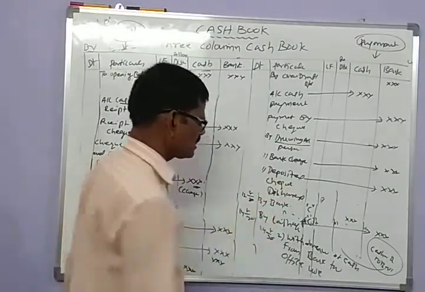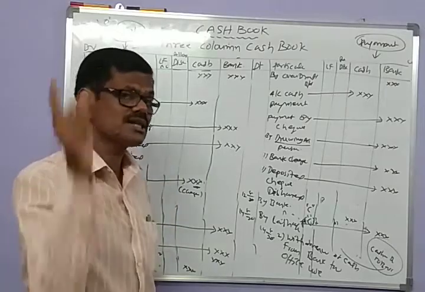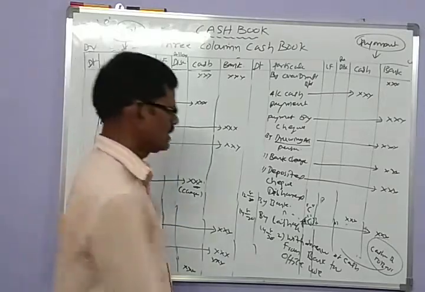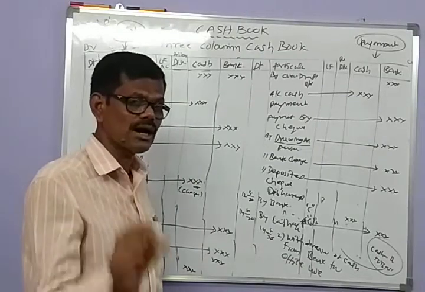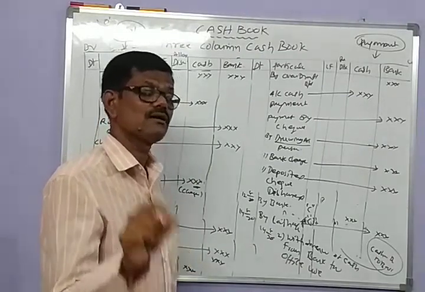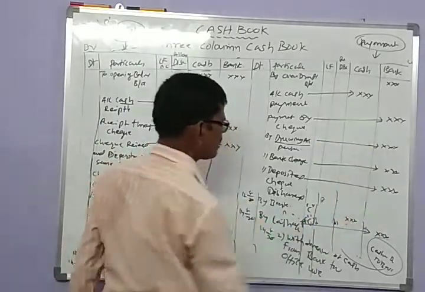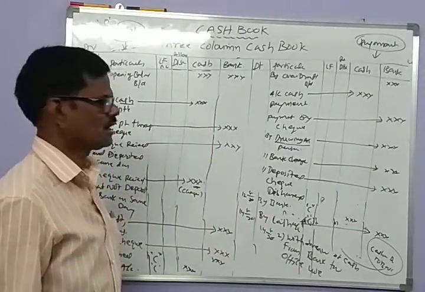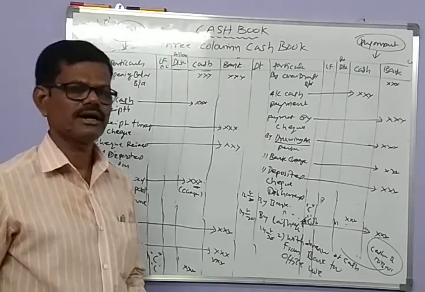And if any check deposited in the bank for collection is dishonored by the bank, it is recorded on the credit side in the bank column. And we have three contra entries.